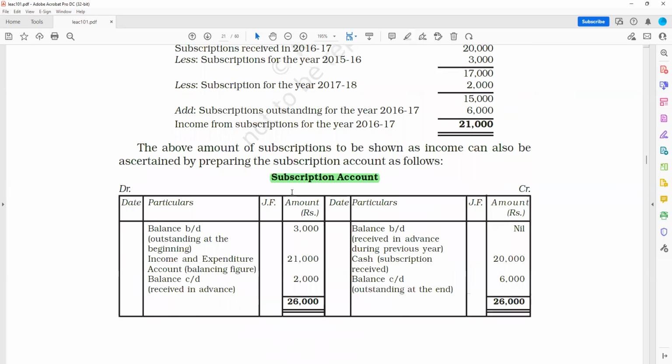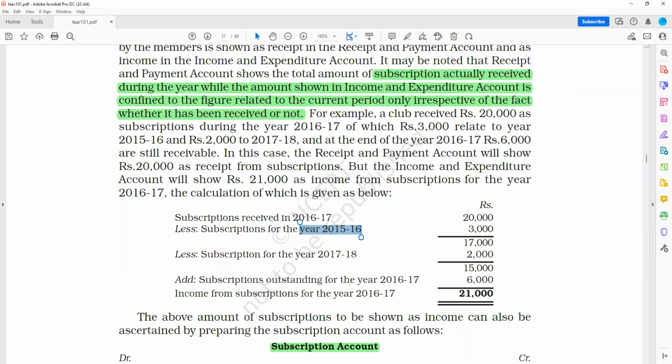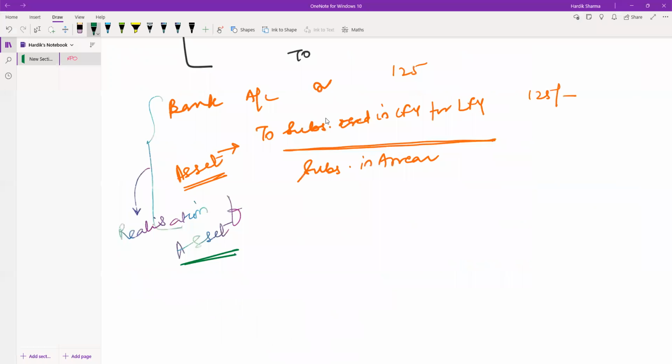Again, it has shown me subscriptions, right? How the subscriptions received in advance in 2016-17 is 20,000, less subscriptions for the year 15-16, 3,000 relating to last financial year. This is one example. For example, a club received 20,000 as subscriptions during the year 16-17. See what it says, received 20,000.